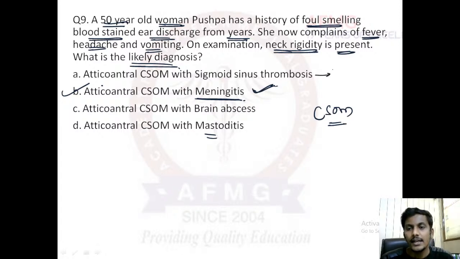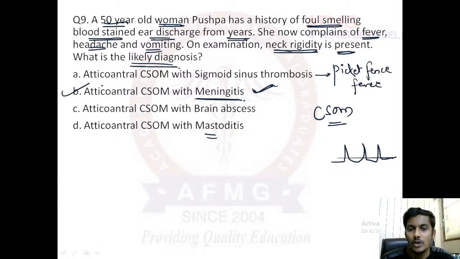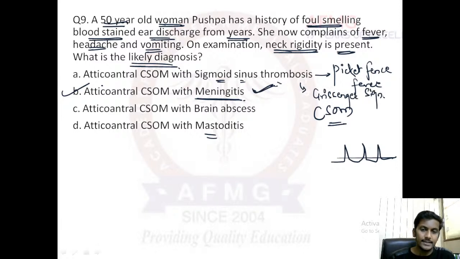Sigmoid sinus thrombosis more commonly presents with spikes of fever, known as picket fence fever. It is important: sigmoid sinus thrombosis commonly presents with picket fence fever. Along with that, there would be pitting edema over the mastoid surface that we discussed earlier. You saw the image, and that was Griesinger's sign. So these two features would commonly be seen in SST, right?